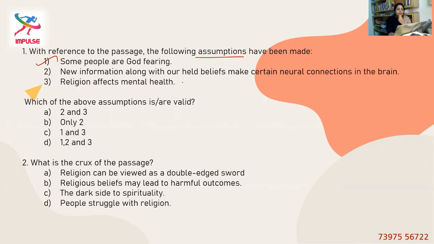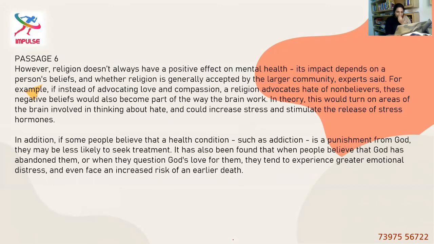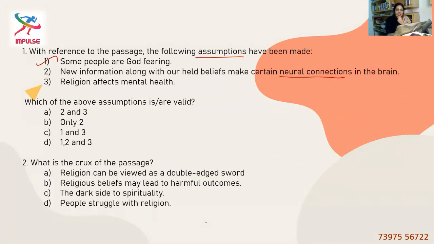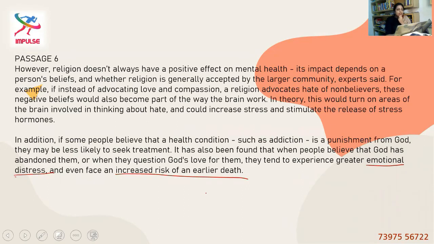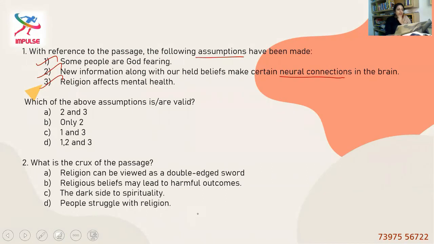New information along with held beliefs make certain neural connections. Neural connections is what is discussed in the passage. They say it affects them: greater emotional distress and even an increased risk of an early death. Again, they have neural connections. Religion affects mental health. Yes, I think this third statement is also validated. So I don't think any option is out of context or opposite to the given passage. So the right option should be 1, 2, and 3.